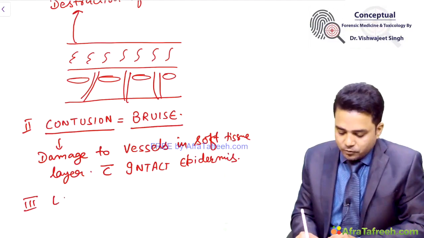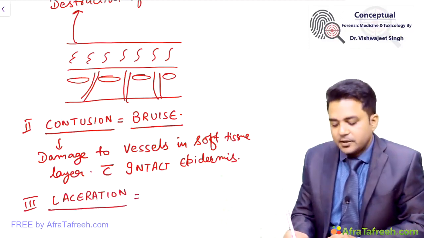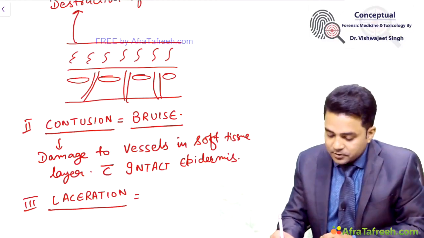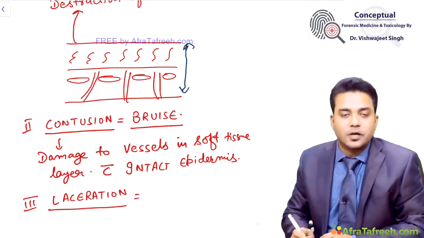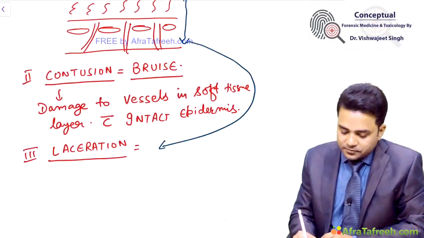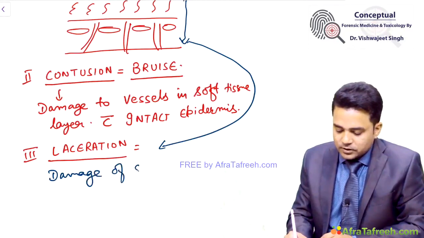Laceration is the third type of wound produced by blunt weapons like your lathi. Laceration is damage of skin and deeper tissues. When everything is damaged, skin and deeper tissues, everything is involved. So laceration is defined as damage of skin plus deeper tissues.